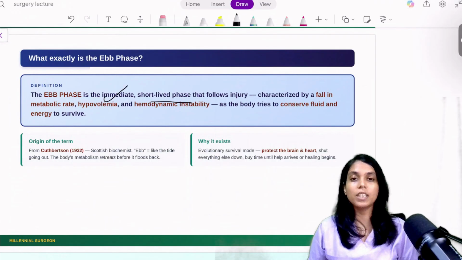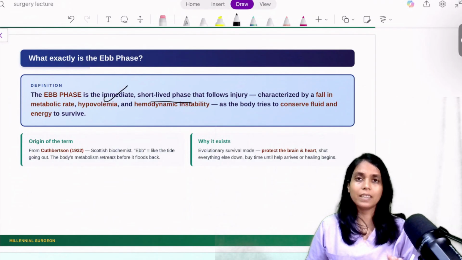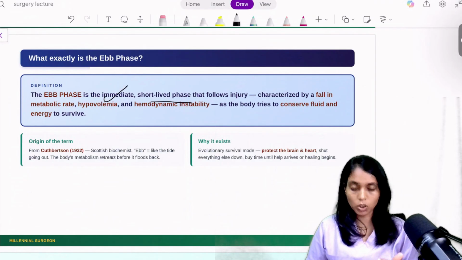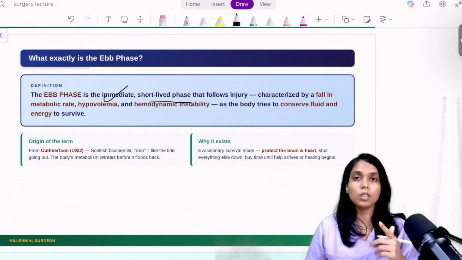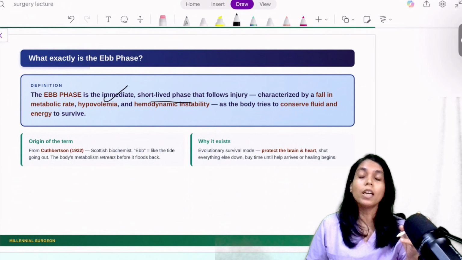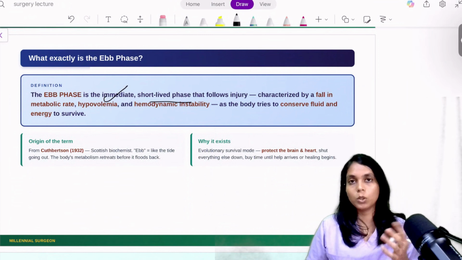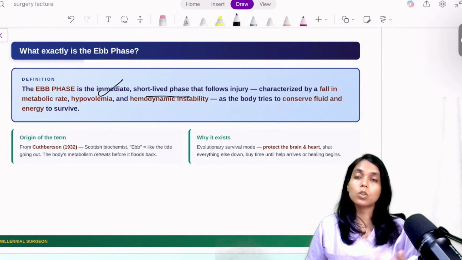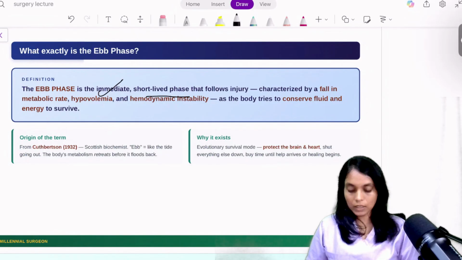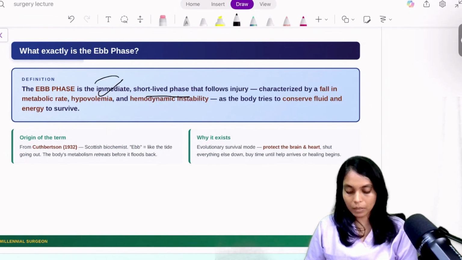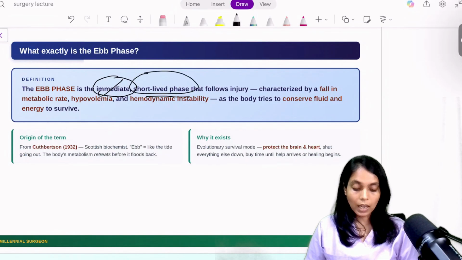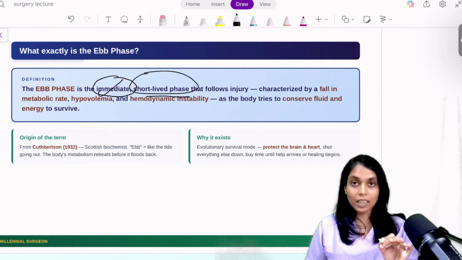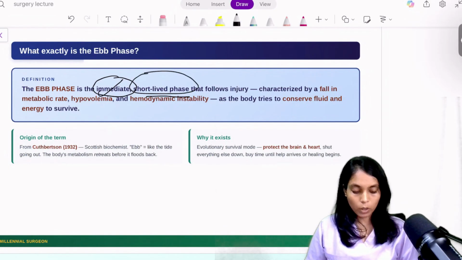Now let's see theoretically what the ebb phase is. Ebb phase is the immediate phase. It is short lived. It lasts around 24 to 48 hours after injury if you are resuscitating your patient properly. But if your resuscitation fails, then this ebb phase will get prolonged and your patient may have the consequence of death due to this prolonged ebb phase. So we are seeing that the ebb phase is immediate, it is short lived, and it follows injury. It is characterized by a fall in metabolic rate.